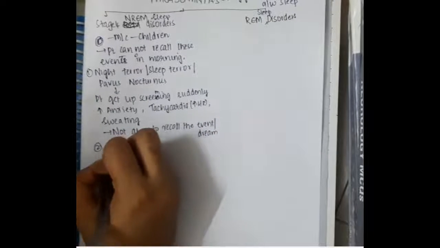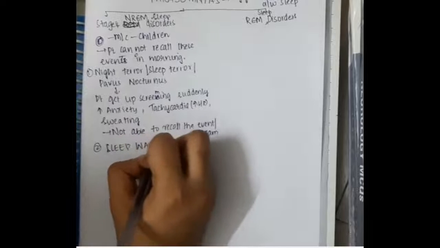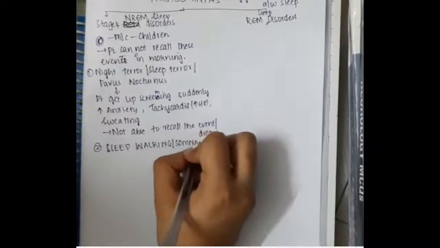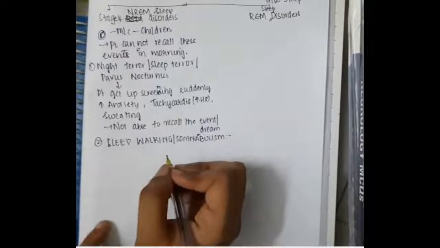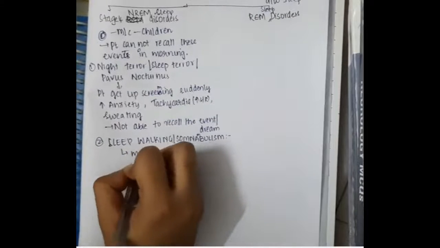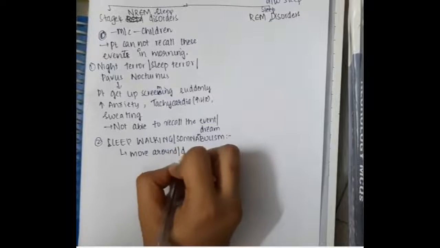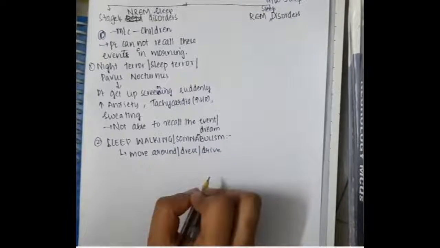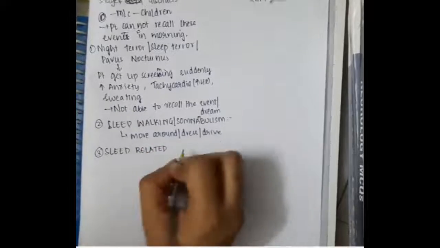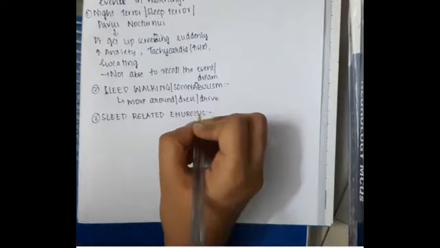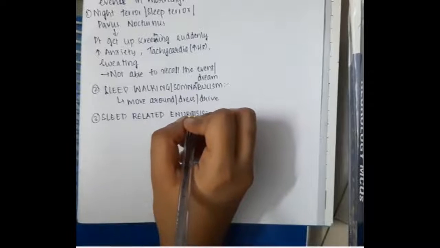This is night terror. Second, we have sleepwalking or somnambulism. The person can move around, dress or drive in the sleep. Then the third disorder is sleep related enuresis.